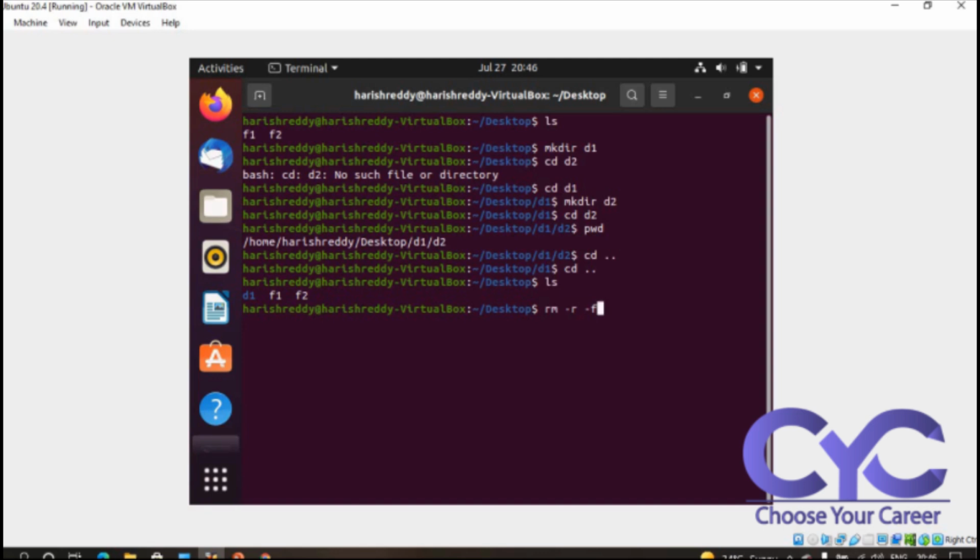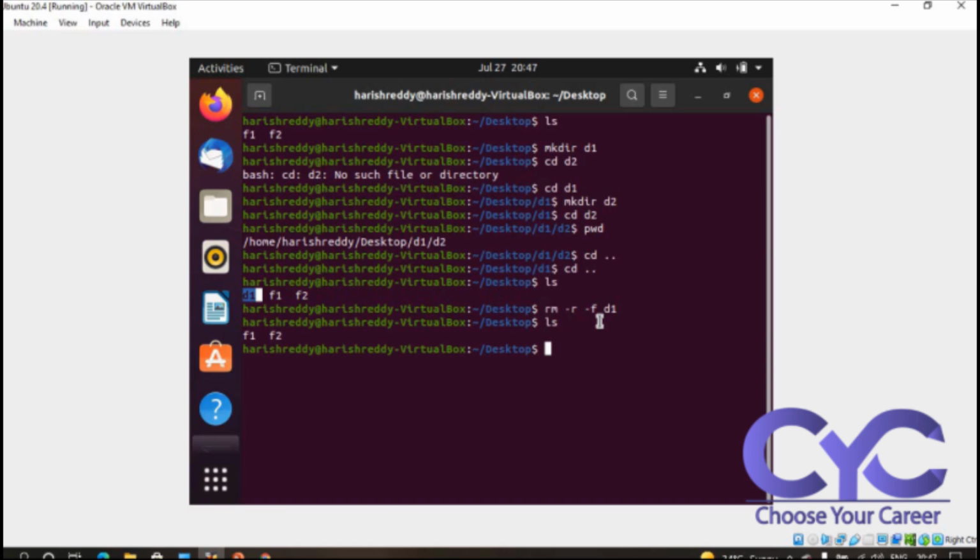Remember this. So here we have a directory D1. See here, ls. The directory has gone. Here the directory is there, here the directory is gone. So this is how we remove directories. This is one of the most important concepts.